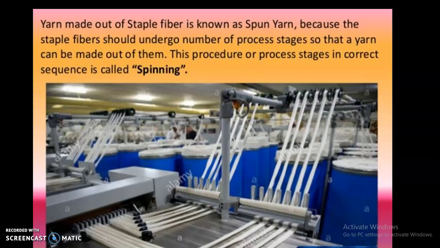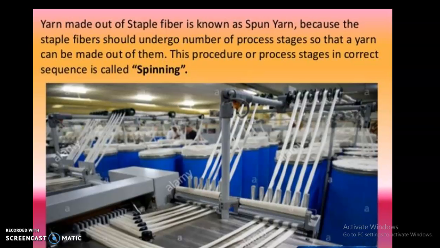The procedure, or process stages in the correct sequence, is called spinning. So you just understand the meaning of spinning basically, students. It is there in your book, and underline it properly. The earliest spinning was done on hand looms on a small scale. With the development of the power loom, which runs on electricity, spinning became a large-scale activity. So this led to significant improvement and variation in cotton fiber, students.